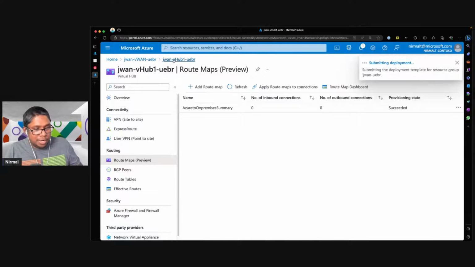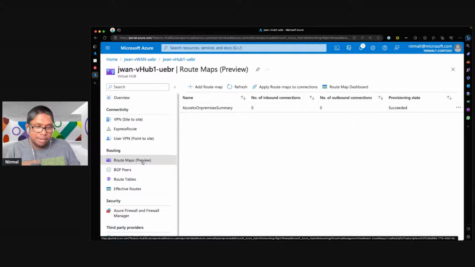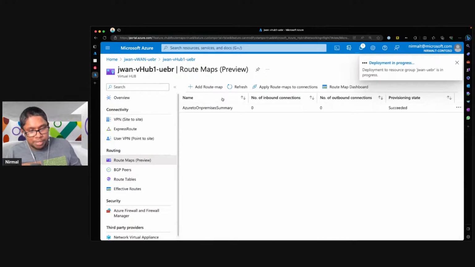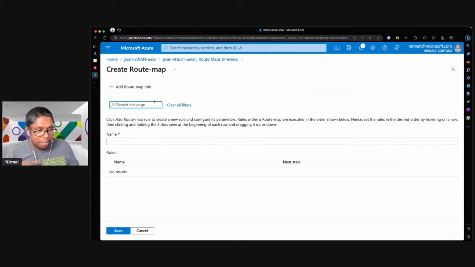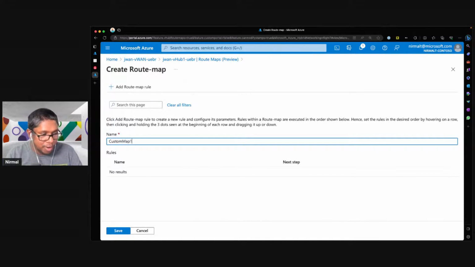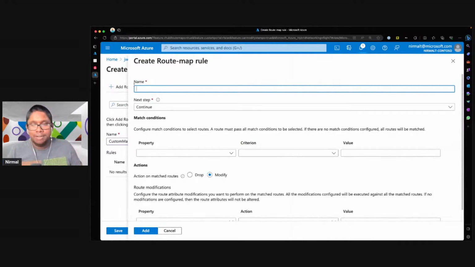But I'll go back to my virtual WAN hub and walk you through the different options that are available inside a route map. In order to do this, I will create a new route map. You can see here I have this option to create a new map. I'm just going to say this is my custom map 1. And then I have the option to add the different rules. So here I can say this is route rule 1.